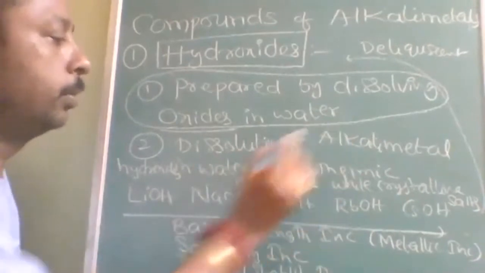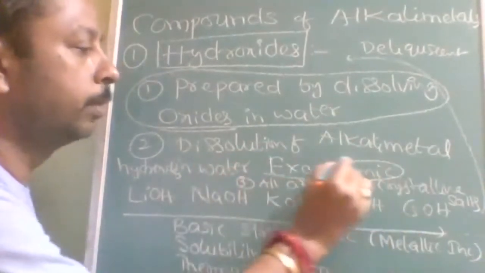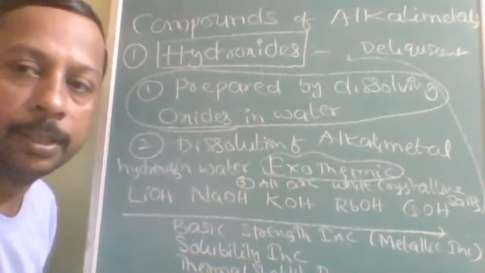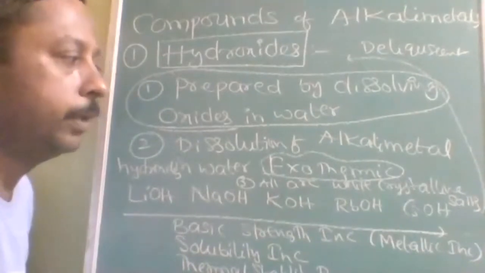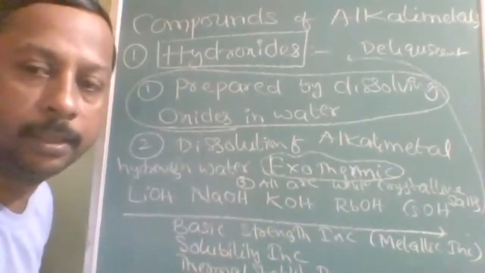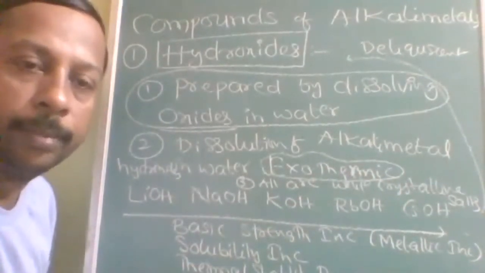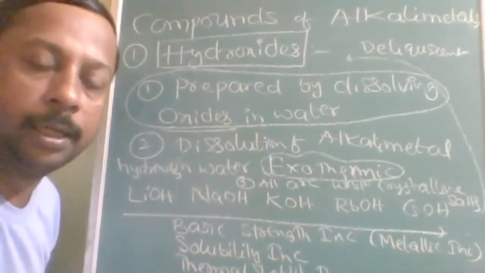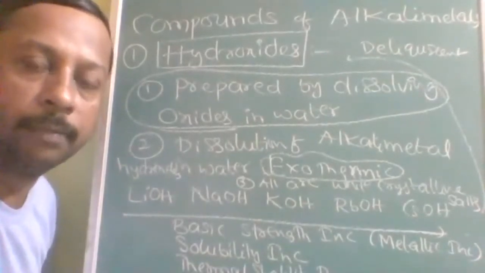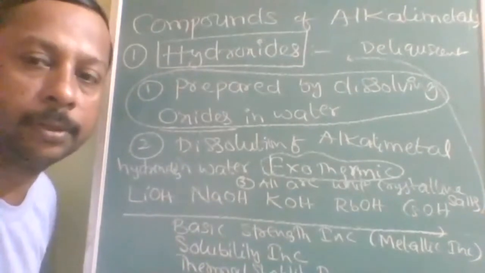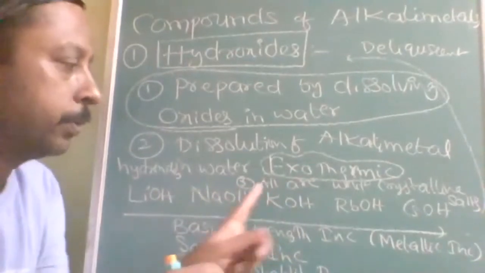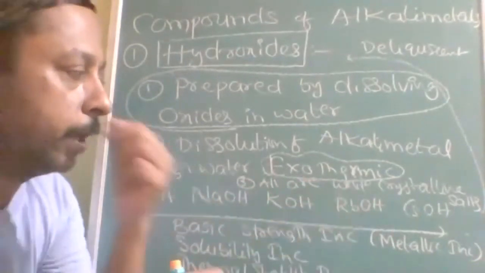Second, dissolution of alkali metal hydroxide in water is exothermic. This is very, very important. Why? Because their hydration energy is very, very high. Hydration is always energy evolving, and lattice energy is always endothermic. Because of the high energy released during the conversion of ions into hydrated ions, the net energy will be released only, therefore it is exothermic. I am explaining this point clearly so that you can write it clearly.